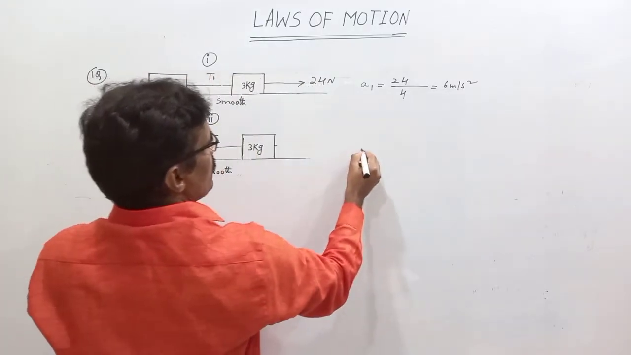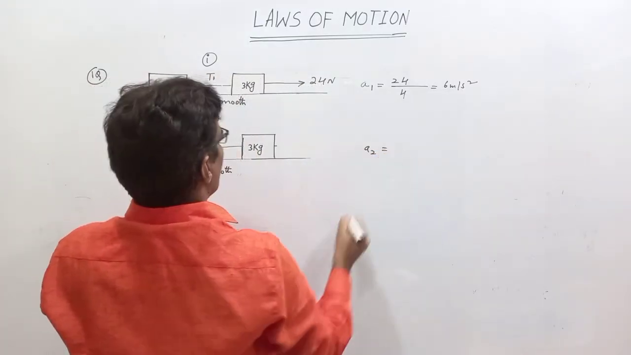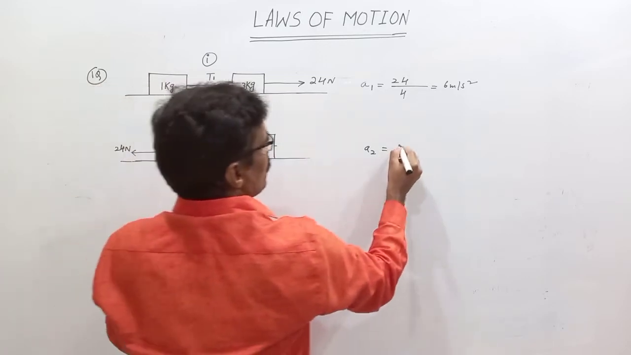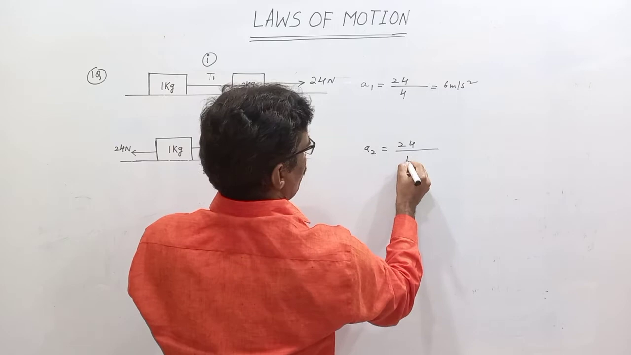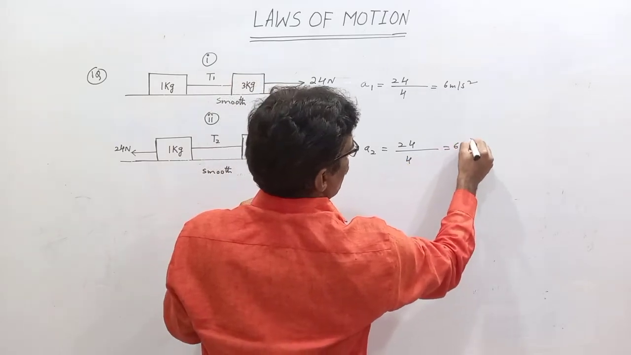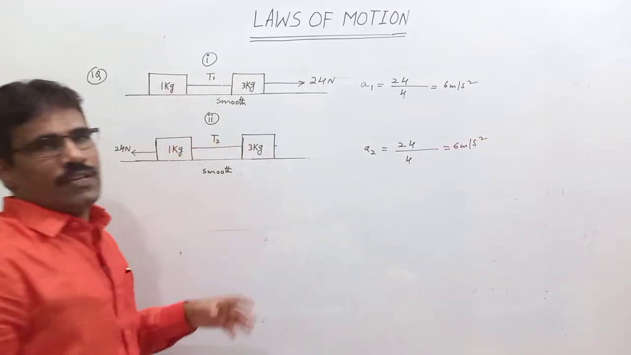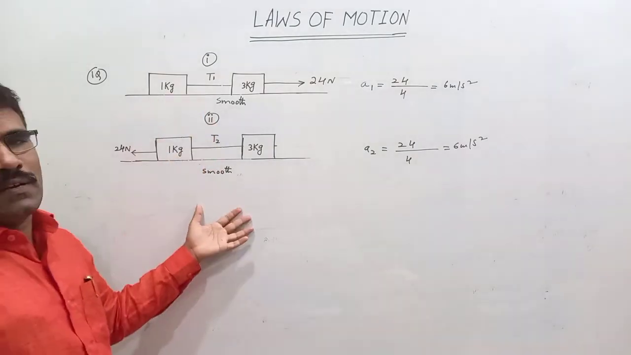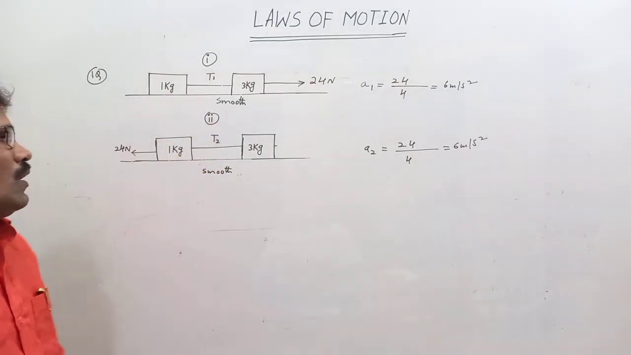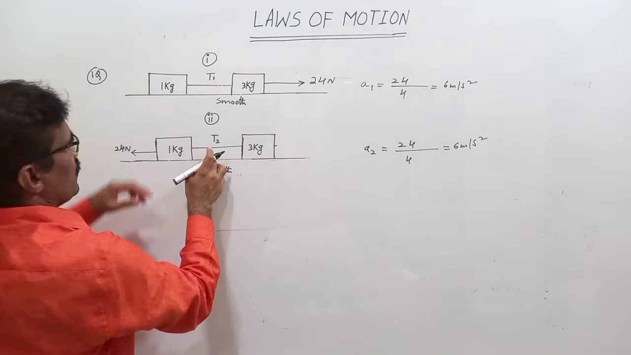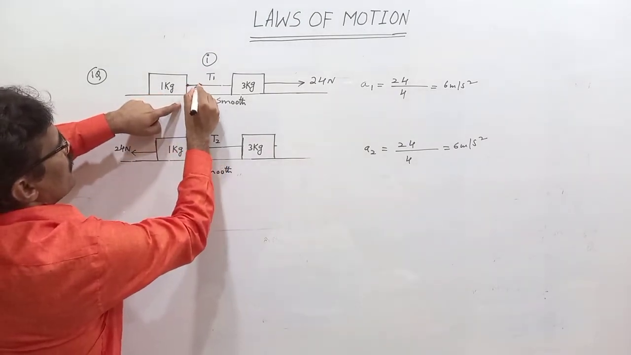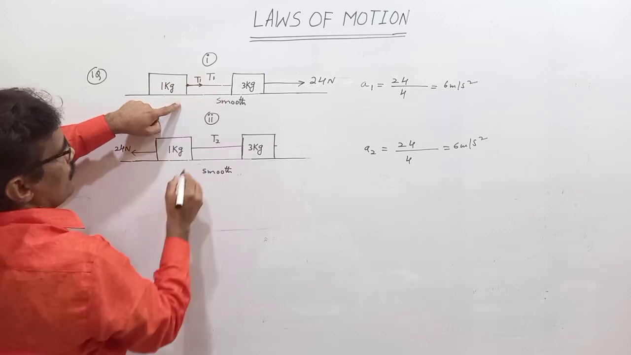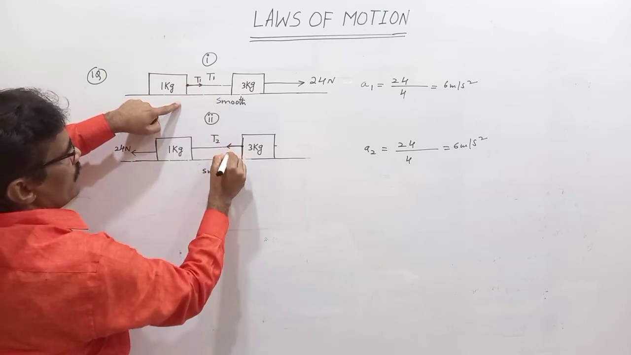Okay. What is the acceleration for this case? A2 is equal to the net force 24 divided by the total mass 4, 6 meter per second square. The acceleration of each block in the first case and the second case will be the same. Okay sir, what is the tension? Free body diagram, tension T1 this side, sir. At this point, tension this side.